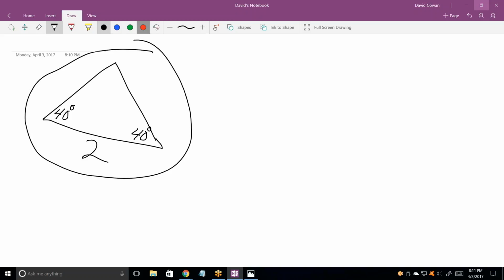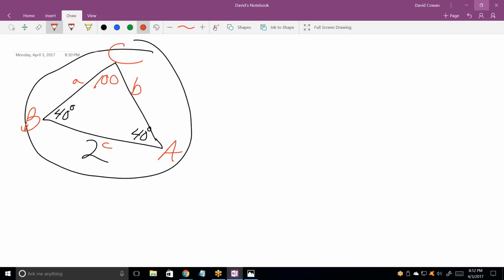What's the third angle? 100 degrees. Okay. Now, you said that was A and that was B, which makes that C. And it makes that little side C, that little side A, and that little side B. You understand the notation with these?